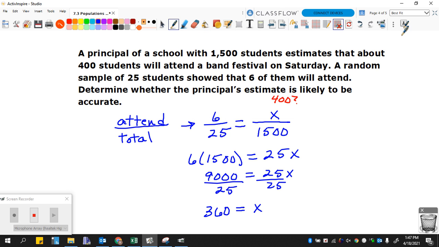Is the principal's estimate accurate? No, not exactly, because he is estimating that more people will come than is actually shown by the sample. The sample shows it would be closer to 360 people that would come.